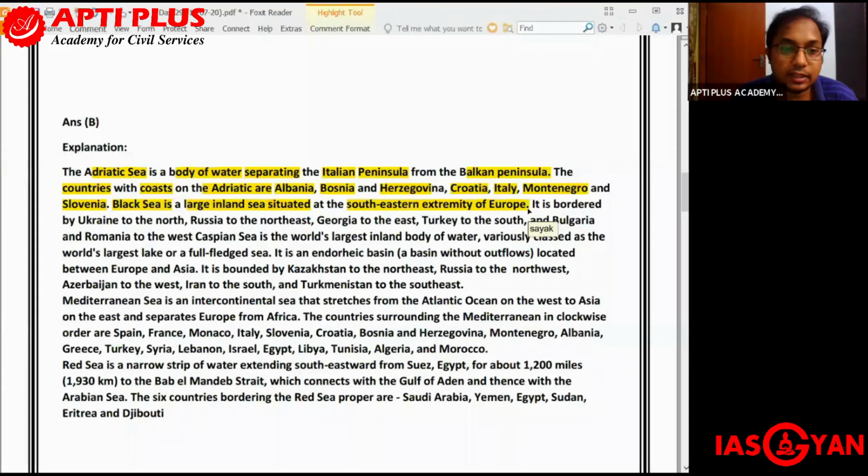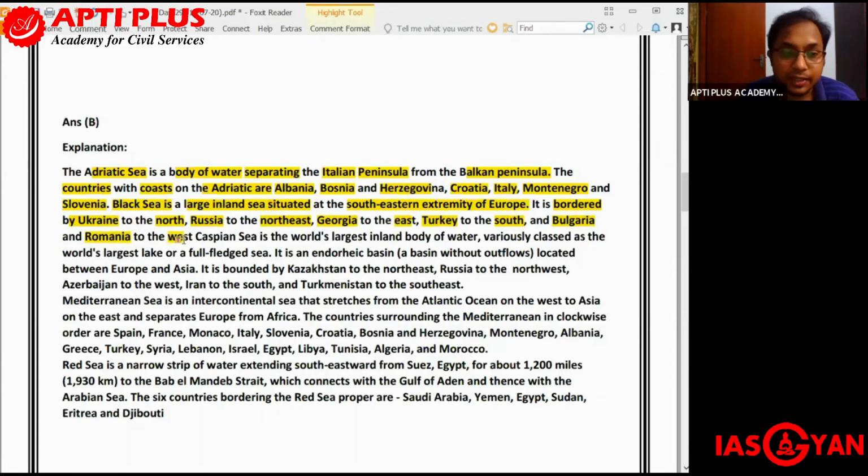Black Sea, it is a large inland sea situated at the southeastern extremity of Europe. It is bordered by Ukraine to the north, Russia to the northeast, Georgia to the east, Turkey to the south, and Bulgaria and Romania to the west.